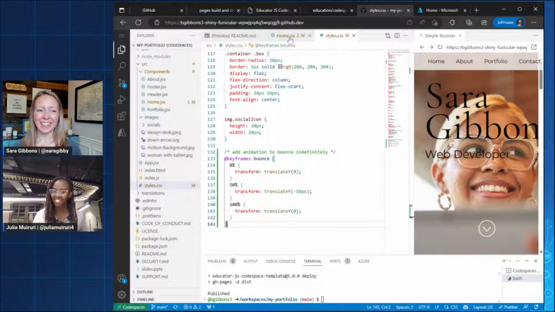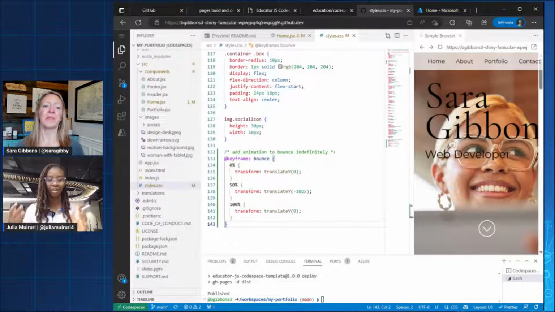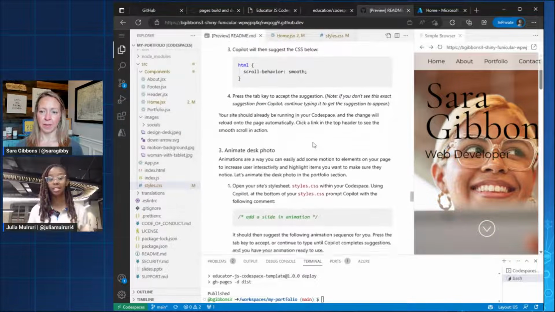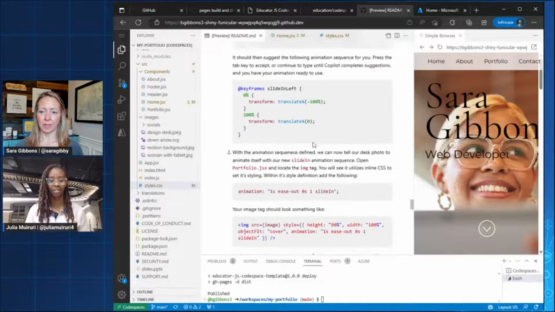Sorry, I'm also just excited about this because how I look at it is that Copilot can actually help you be more creative with your project. So if you had not really thought of doing something extra, Copilot is sort of there just to tell you that, hey, you can actually go an extra step and do something really cool. So it's really interesting seeing that it suggested the entire block for you there based on a comment.